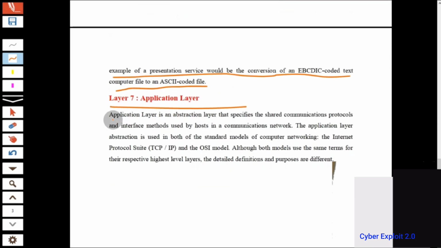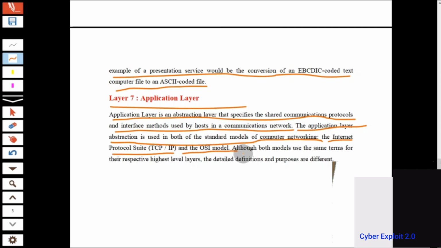The application layer is an abstraction layer that specifies the shared communication protocols and interface methods used by hosts in a communications network. The application layer abstraction is used in both the standard model of computer networking, the Internet Protocol Suite, TCP/IP, and the OSI model, although both models use the same term for their respective highest level layer. The detailed definitions and purpose are different.